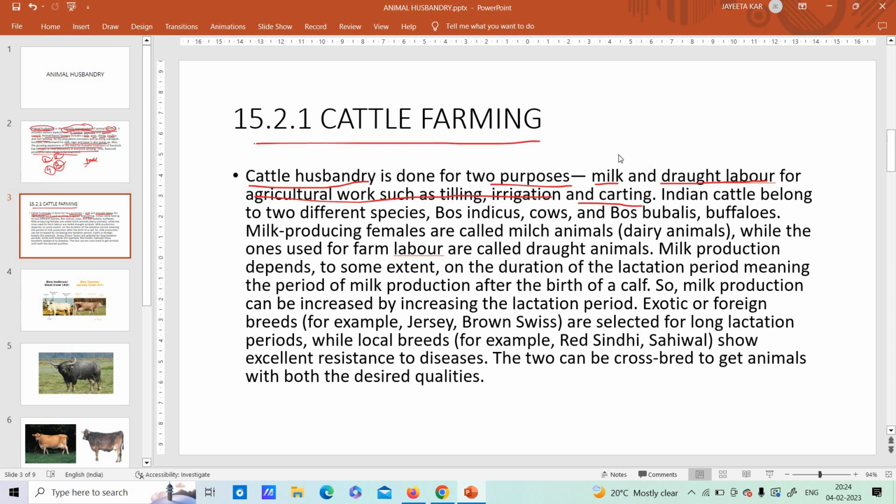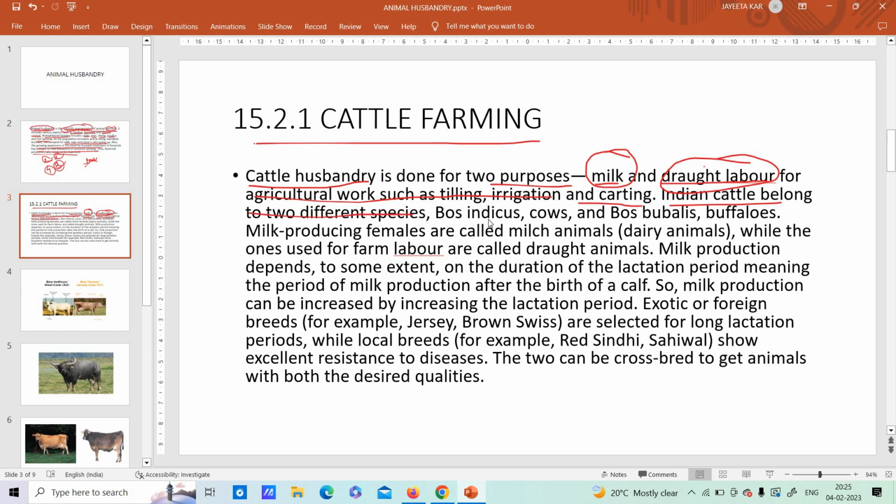So what do you mean by two purposes? One is we need these cattle or cows for the milk, and another is for the plowing of the field, the farm, all this. That is called draught labor. Fine. Indian cattle belong to two different species.